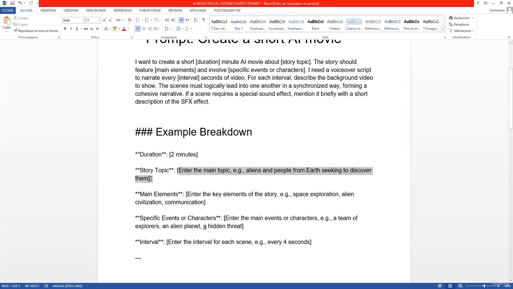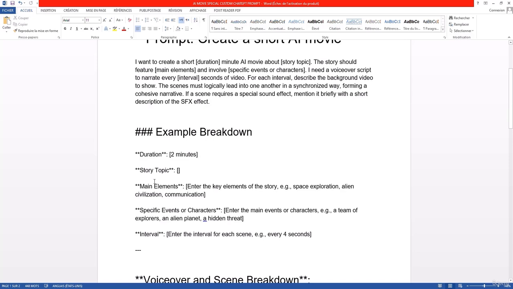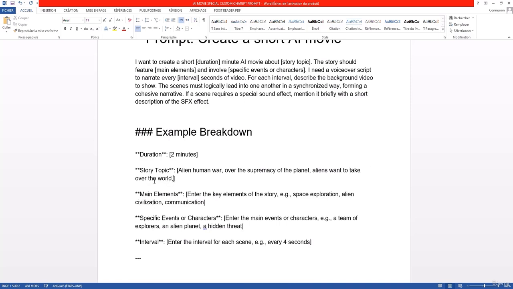Story topic. Here, let's enter the story topic. So let's say, for example, that the story is about aliens, alien-human war over the planet, or the supremacy of the planet, right? Aliens want to take over the world. Let's say the king of the aliens is scary and a Titan alien, and he wants to control the world.